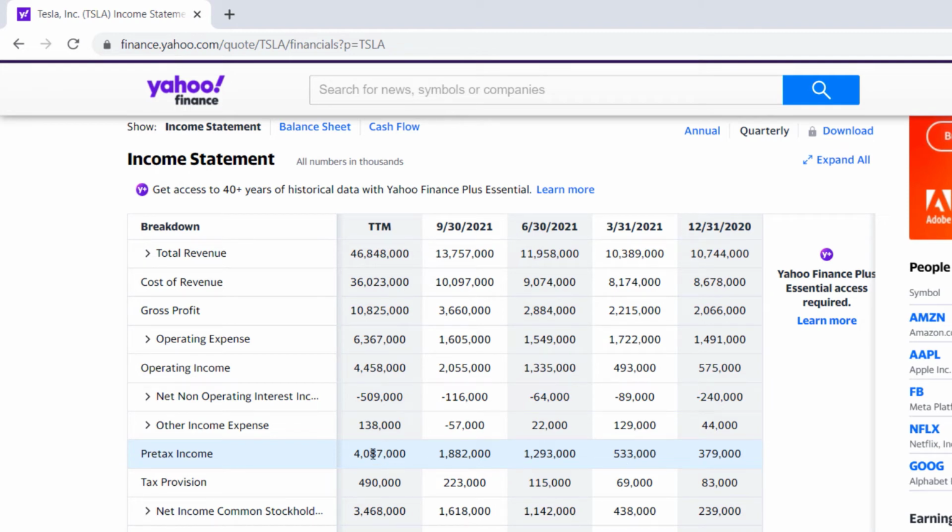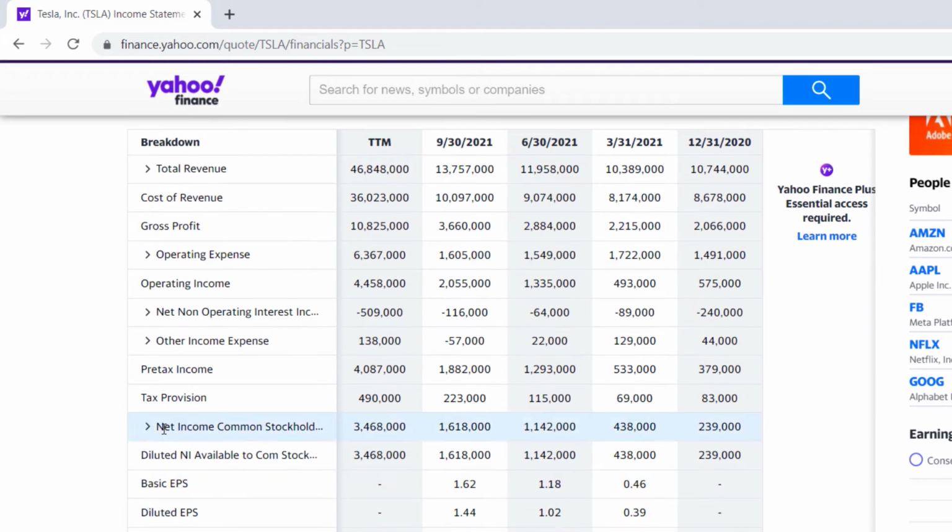So we have 4.08 billion in pre-tax income. We take out a tax provision. We have to pay money for taxes. This number can really adjust as they get to the final amount they're going to pay in taxes, so do consider that. But this gets down to the net income for common stockholders, 3.468 billion.